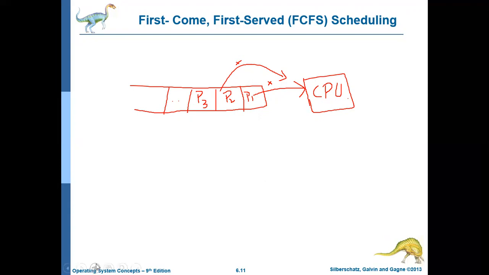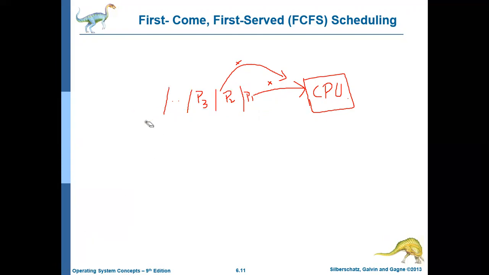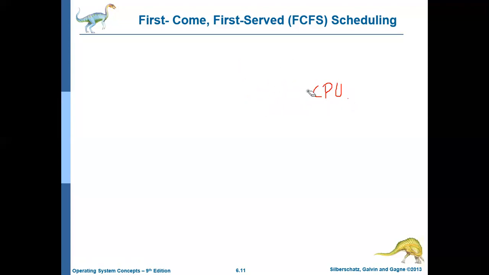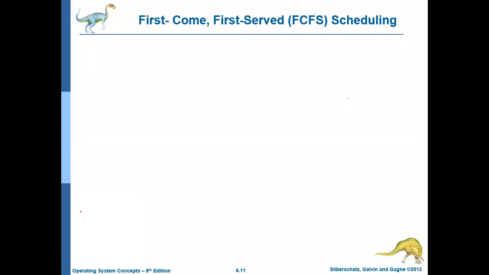First come first serve scheduling is basically a non-preemptive scheduling. That is, once the processor is allocated to a particular process, the operating system cannot take the CPU away from that process. The processor will be released only if the process completes its execution or if there is an IO wait. Otherwise, the process will keep on executing. So this is a non-preemptive scheduling.